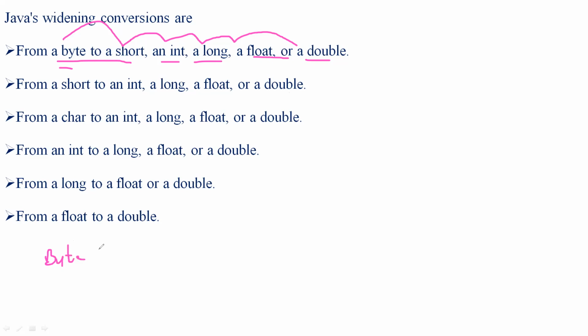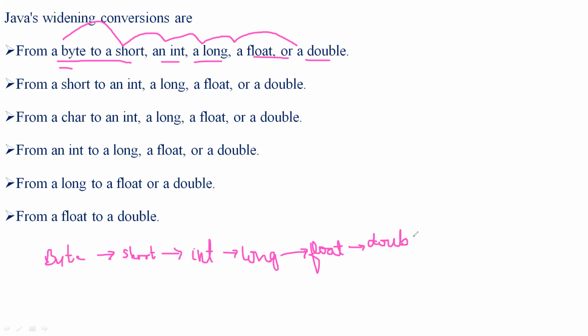This byte will eventually convert into a short, then from short to int, then from int to long, then from long to float, then from float to double.